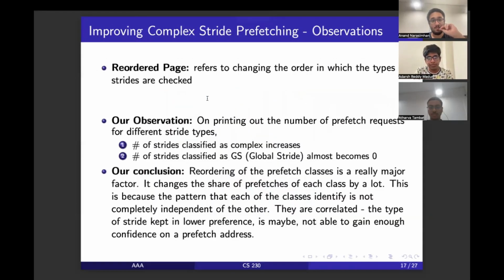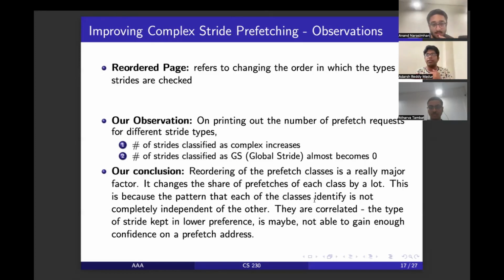Yeah. So basically, after reordering the various prefetches, the class of prefetches, like making complex greater than constant stride greater than global stride, we have observed that the IPC has jumped, like it has improved a lot on the graph-based applications. And we have also observed that the number of strides classified as complex increased, and the number of strides classified as global almost diminished to 0. Why? Because we think that the first one, whichever class of prefetcher is given the highest priority, kind of has an edge and kind of dominates.